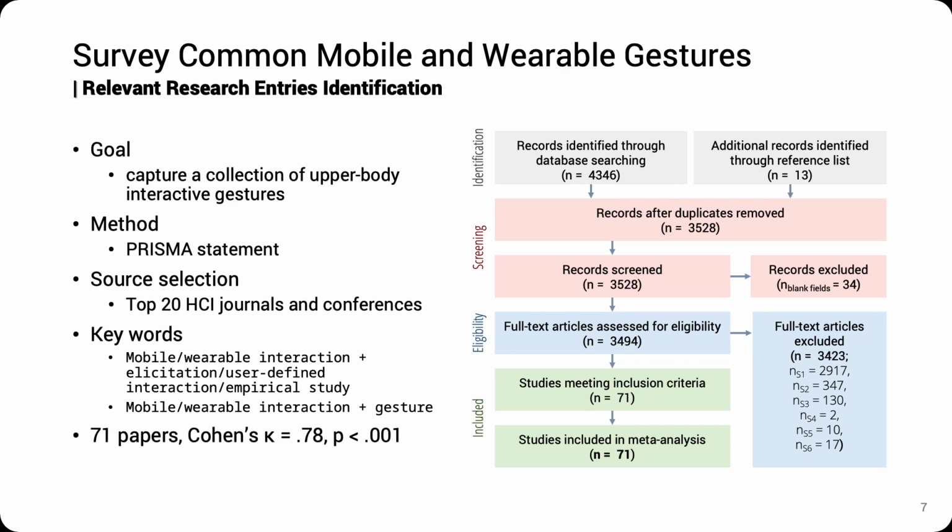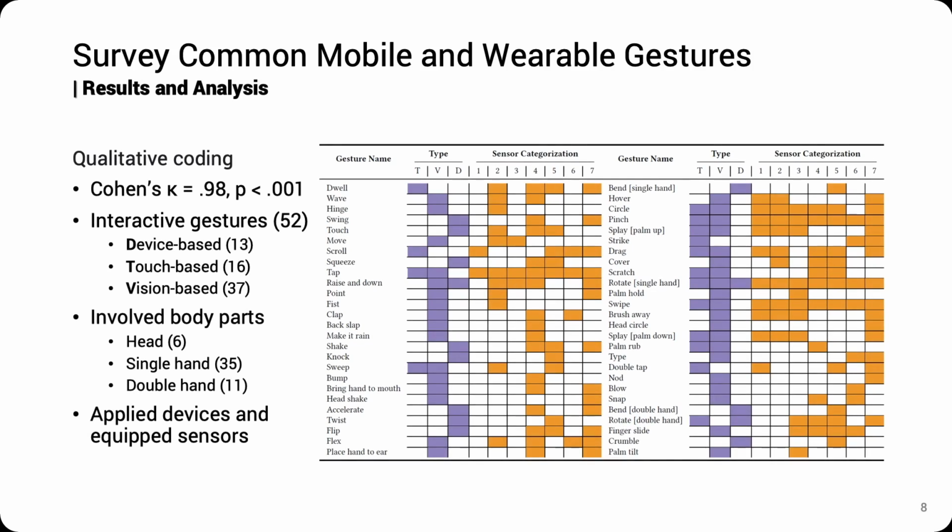Following the adapted Prisma statement, we finally got 71 papers for further analysis, which were collected from the top 20 HCI journals and conferences. Please refer to our paper for more details about the selection and screening process. After obtaining those papers, we coded the presented gestures, which are user-friendly, feasible for implementation, and commonly used across mobile and wearable devices. Excluding the culture-related and symbol-like ones, we finally have 52 distinct gestures.